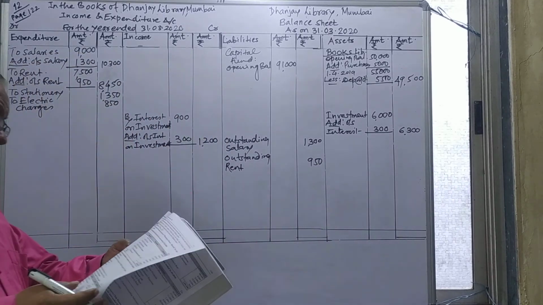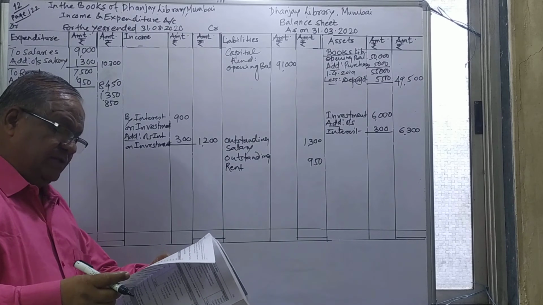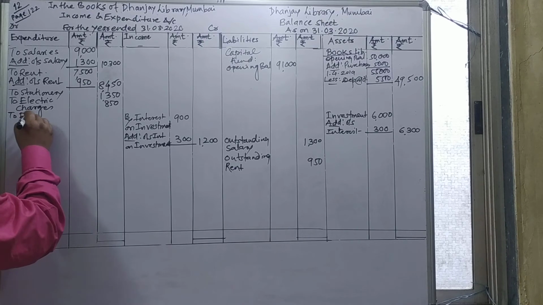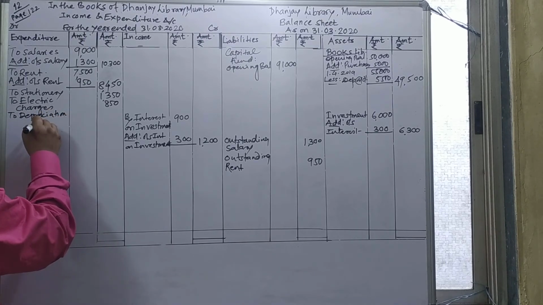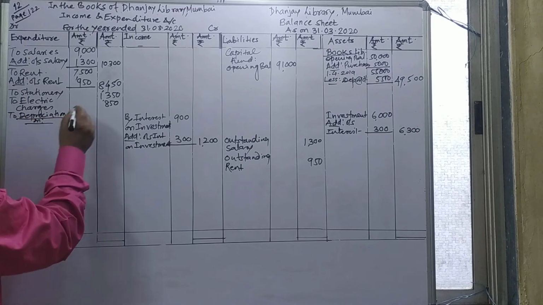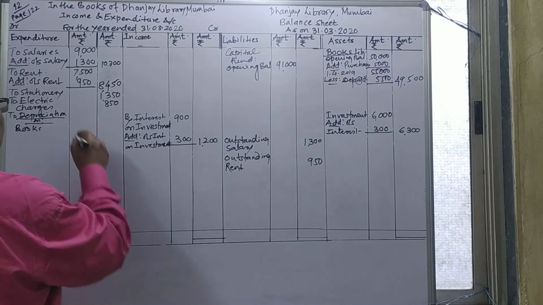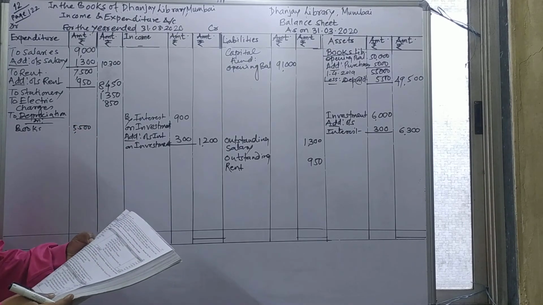So depreciation on furniture is also given to you, as well as on library books. Therefore, I will take depreciation this year on books, which is 5,500.